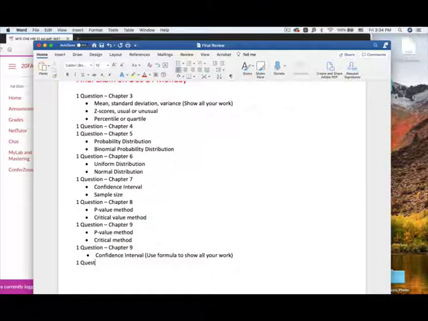Okay, one question that is from chapter 10. And for chapter 10, you need to know how to do the hypothesis testing for the linear correlation coefficient.